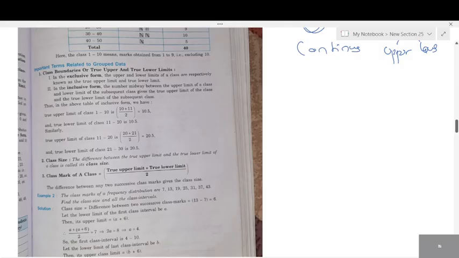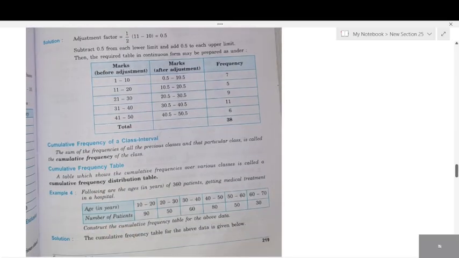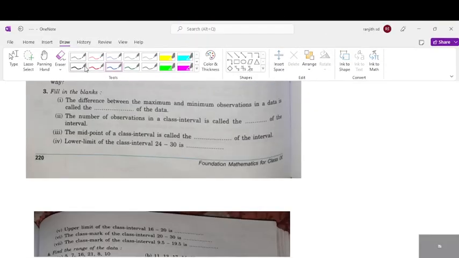Important terms related to group data. These things are pending. We'll do it in the evening. All this is actually an advanced topic. We'll do it in the evening. Now we'll start solving a few questions. Shall we start solving questions now? There are 15 minutes, students? Up to 2 o'clock I'll conduct.